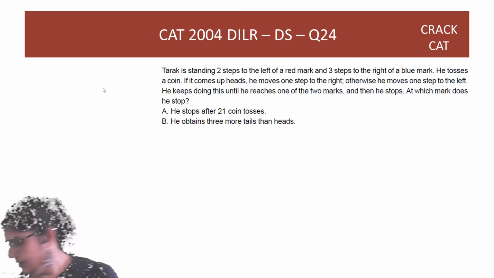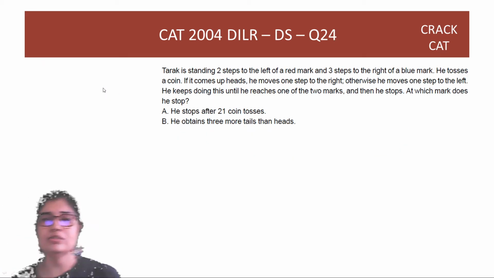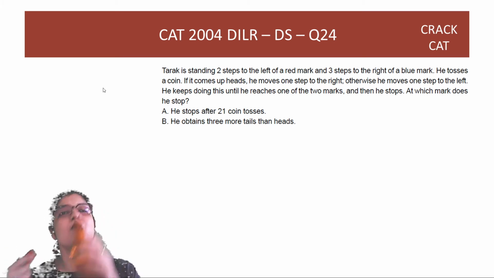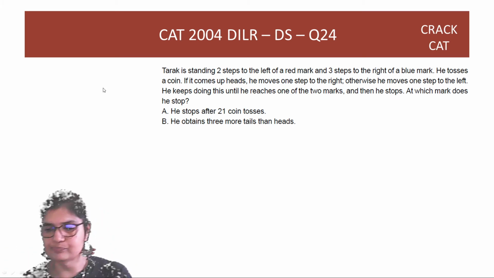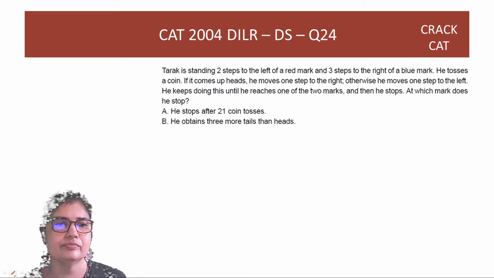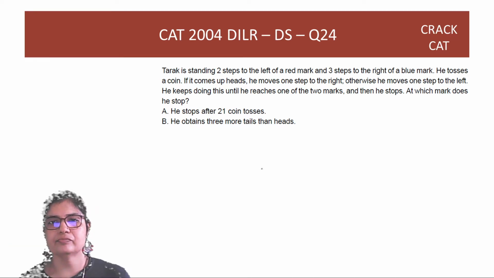Next question. Tarak is standing 2 steps to the left of a red mark. And 3 steps to the right of a blue mark. Okay, so you have a blue mark here, right?